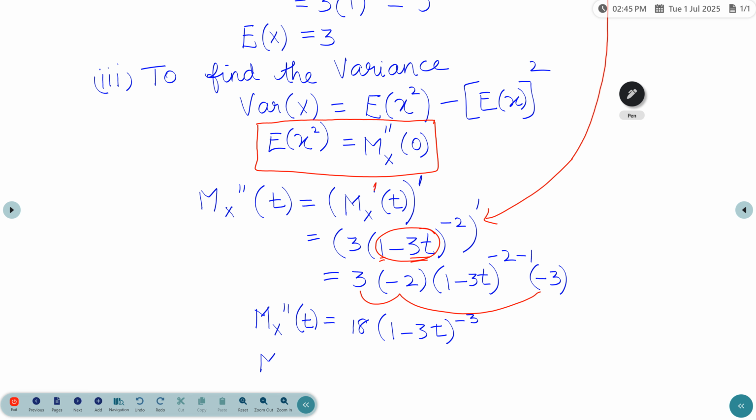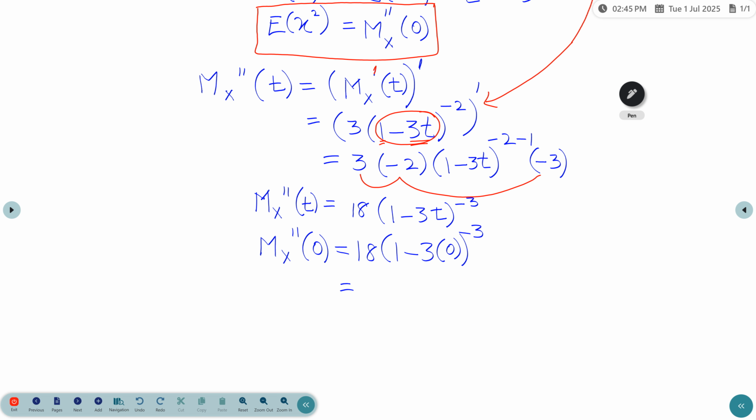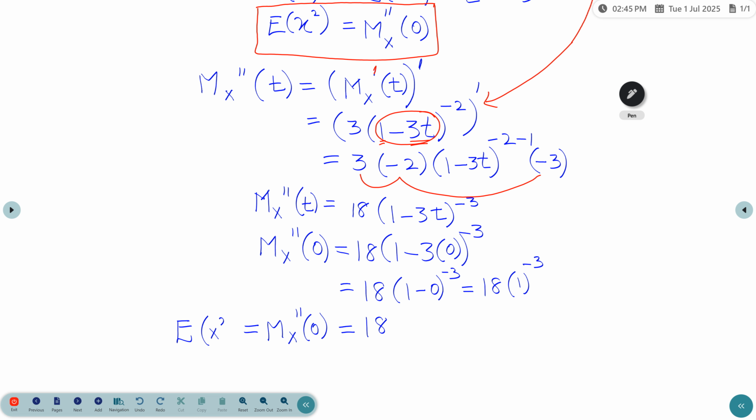But we need M_X double dash of 0. That means we apply t value equal to 0. 18 into (1 minus 0) power minus 3, so this is 18 into 1 power minus 3. 1 power any number is again 1. So the answer is 18. M_X double dash of 0 is 18. So this is the E of x squared.